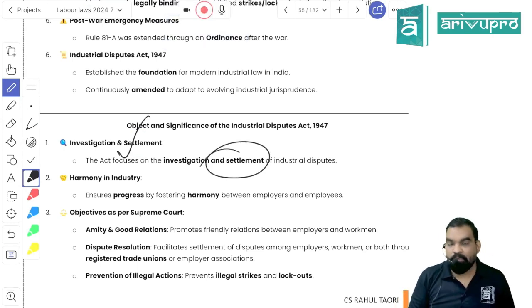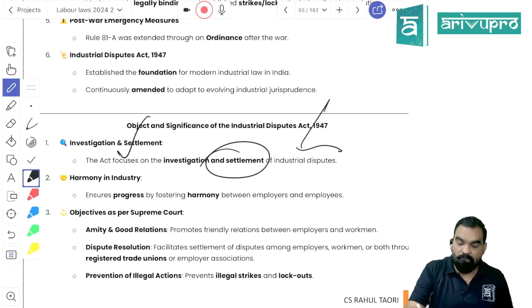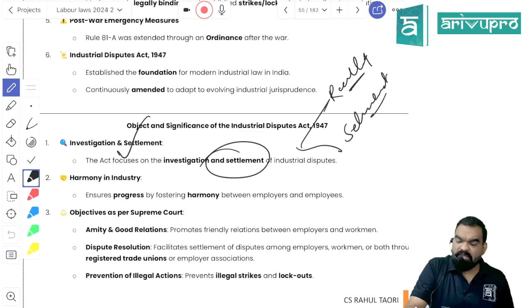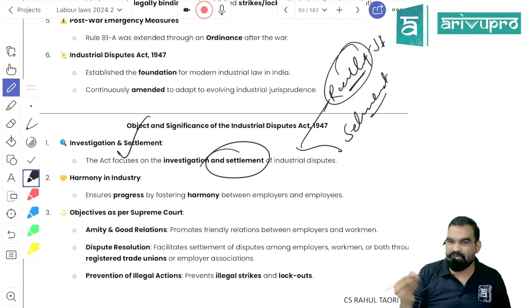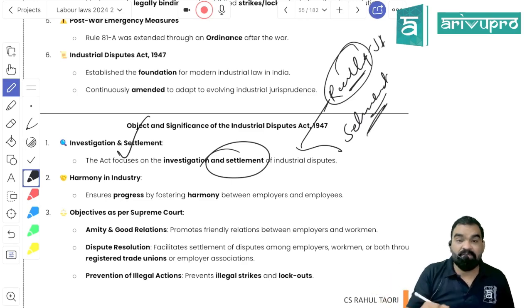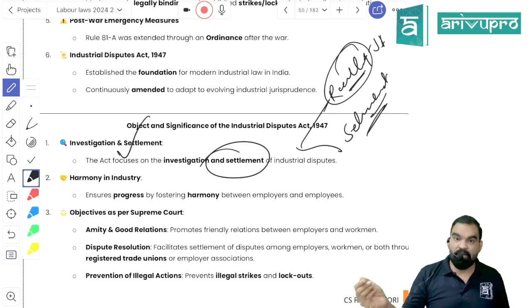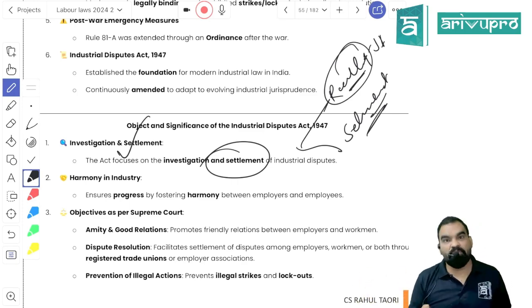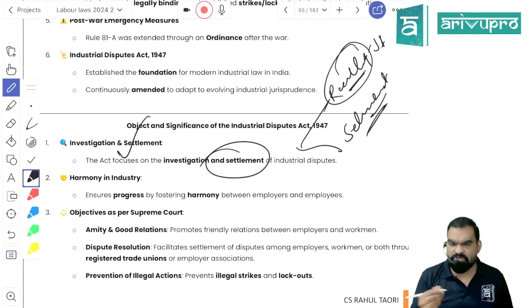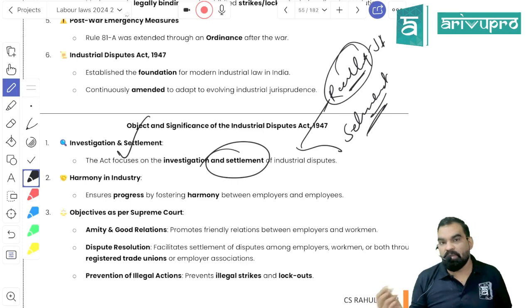See, settlement. Whenever we are talking about resolving a dispute, resolution can be done by two methods, ruling or settlement. What is ruling? Ruling is nothing more than resolving the dispute by judicial intervention, meaning the court is going to resolve the dispute by passing an order. And what is settlement? Settlement is nothing more than one party acting as an intermediary. Both the disputing parties will sit together and resolve their dispute through settlement. So first they'll talk about settlement, then if things do not work out, they'll talk about ruling.